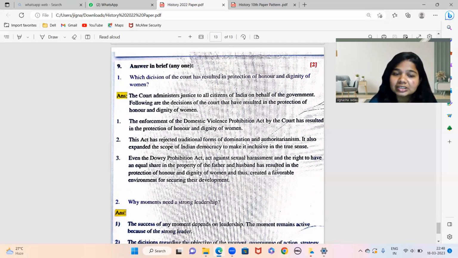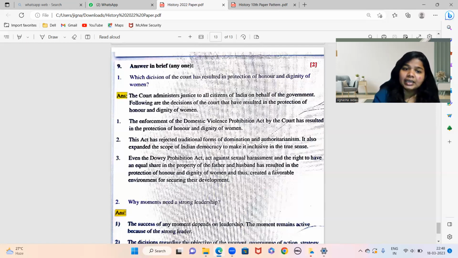कौन कौन से ऐसे decisions है? So the enforcement of the Domestic Violence Prohibition Act by the court has resulted in the protection of honor and dignity of women. ये था enforcement के Domestic Violence Prohibition Act. This was again by court for the protection of honor and dignity of women.